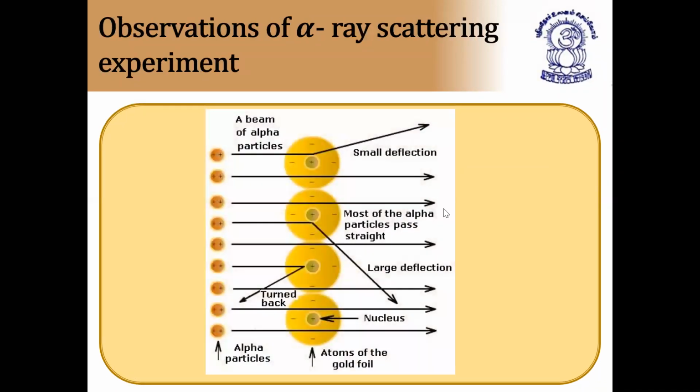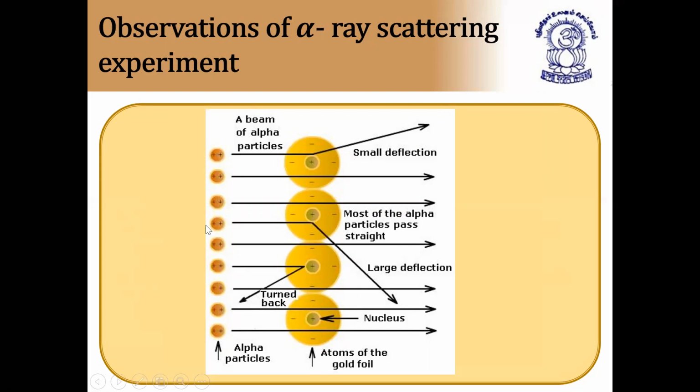You can see here most of the alpha particles get undeflected. Only a few alpha particles are getting deflected. Most of the alpha particles are undeflected, meaning they pass through straight without any deviation. Some alpha particles which are close to the nucleus, at that time the nucleus was not discovered, just get a small deflection. When they are very close to the nucleus, they have large deflection, and exactly at the center they turn totally back, that is total reflection.